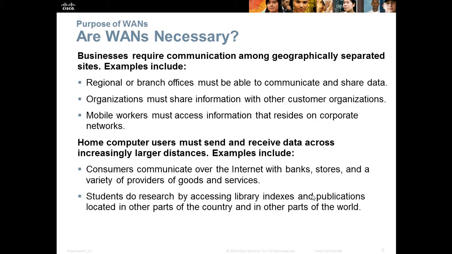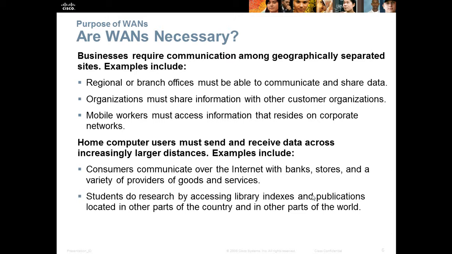Are WANs necessary? Business requires communication among geographically separated sites. For example, regional or branch offices must be able to communicate and share data. Organizations must share information with other customer organizations. Mobile workers must access the information that resides on a corporate network.